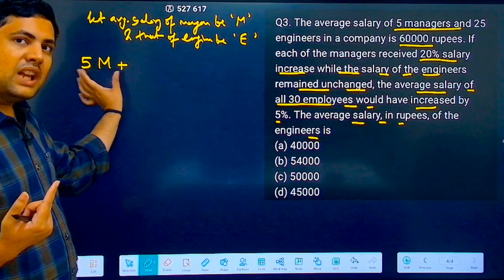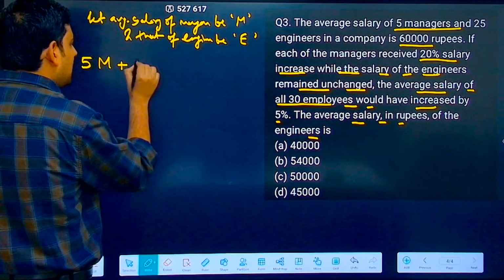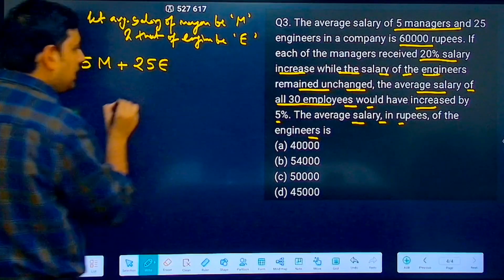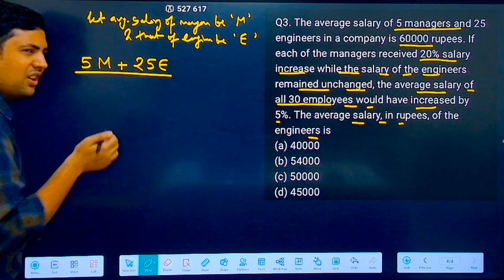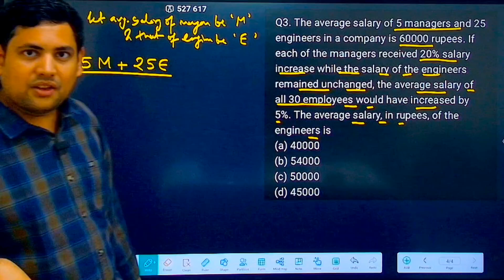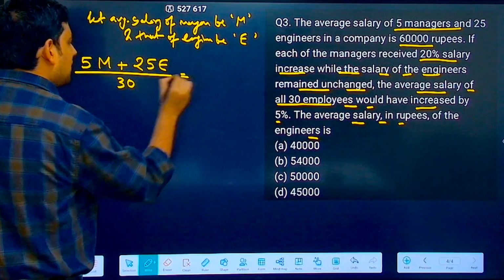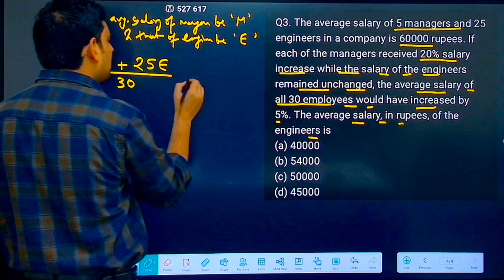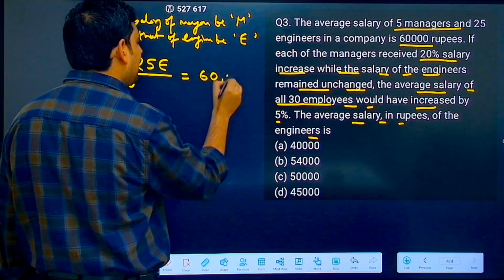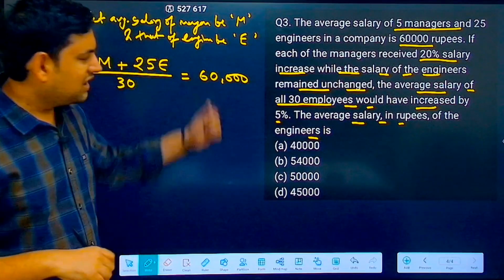So this is the sum of salaries of managers plus the sum of salaries of engineers, divided by what? What is the total number of employees? 5 managers, 25 engineers, 30. So divided by 30, this is equal to what? This is equal to 60,000. Correct.